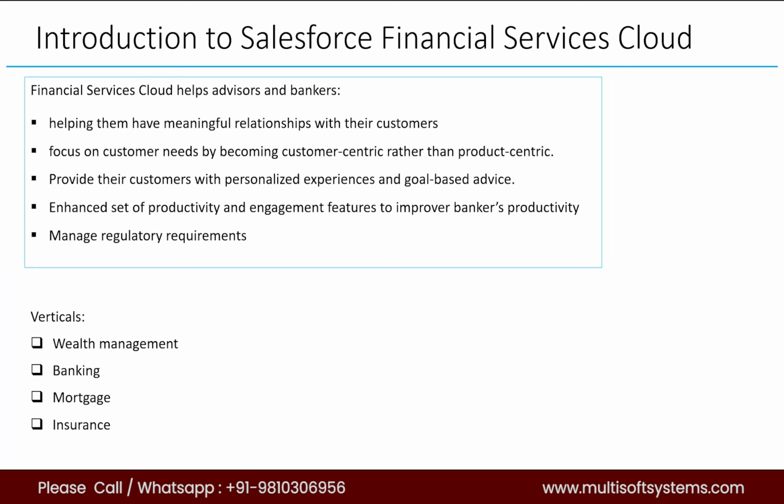So that is where customer 360, or the information that you get about the customer, becomes very critical. Knowing everything about the customer is very important. For example, what is the financial goal that the customer is tracking? Say you have information that the customer has a goal of buying a house, and he may be targeting that goal in the next 6 months. Then you have an opportunity for a mortgage.